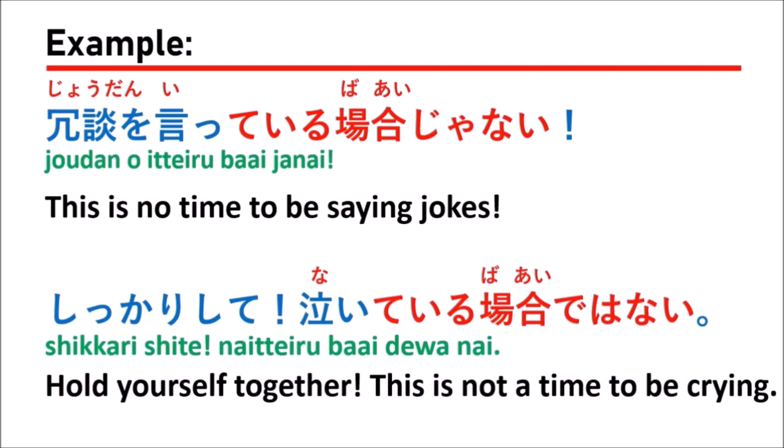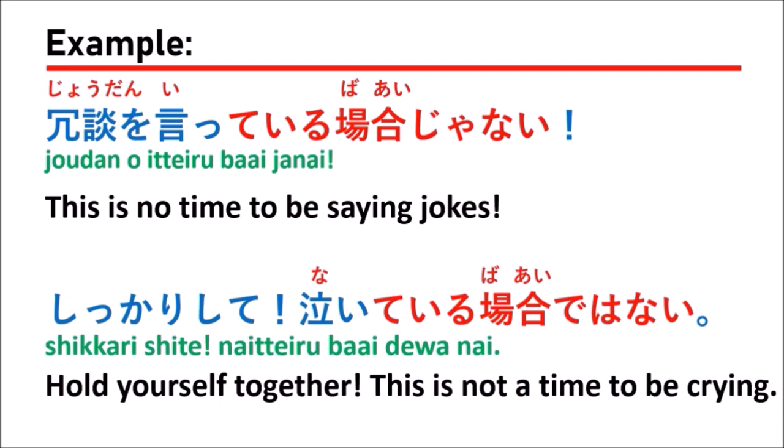しっかりして means you should pay attention, you should focus yourself, you should manage the problem. It means it's not a time to be crying.